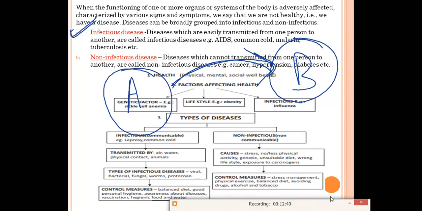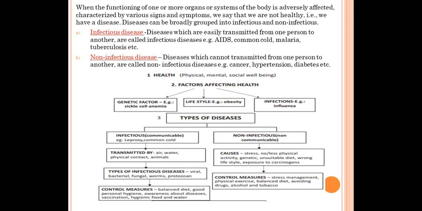Now let's learn the definition of infectious diseases. The diseases which are easily transmitted from one person to another are called infectious diseases. It's very easy. If the question is asked what are infectious diseases, you can write the definition on your own. Example, AIDS. If the fluid of the infected person is transferred to another person by a syringe or by sexual contact, then that disease can be transferred from the infected person to a healthy person. So AIDS is an infectious disease.